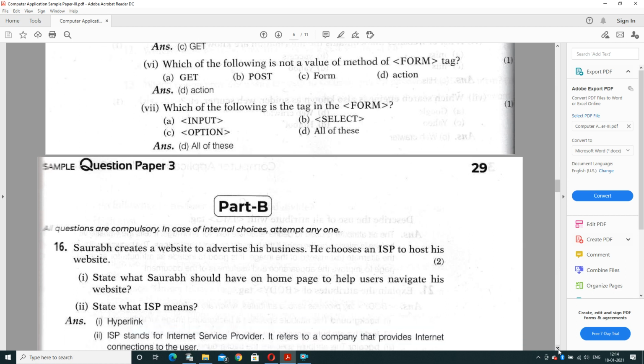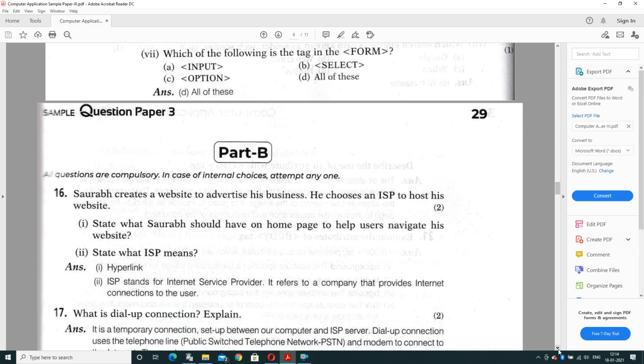Which of the following is not a value of the method in the form tag? Get, post, form, or action. In form tag, get is also there, post is also there, form is also there, but action is not a value. Action is an attribute of form tag.